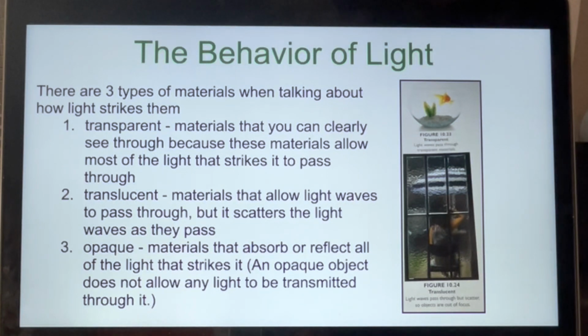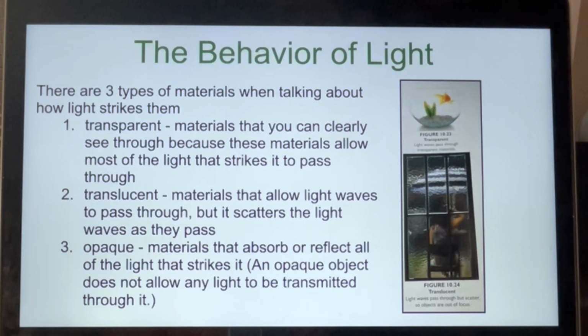A translucent material allows light waves to pass through, but it scatters the light waves as they pass. The glass in figure 10.24 is an example. You can see through the glass, but the objects you see are not clear or distinct. Notice how you can tell that someone is sitting on a chair at a table with an umbrella, but the images are fuzzy and lack detail. The glass window is translucent.